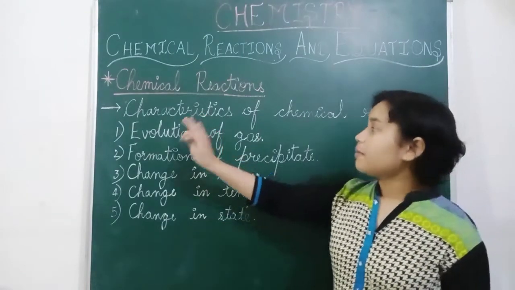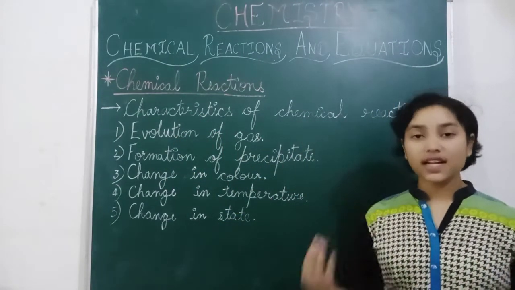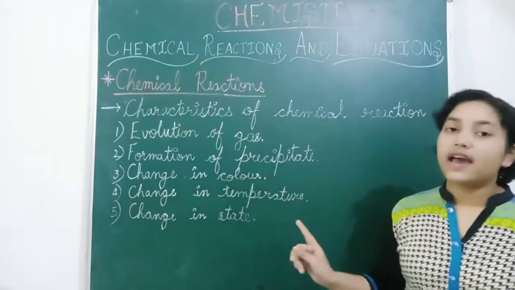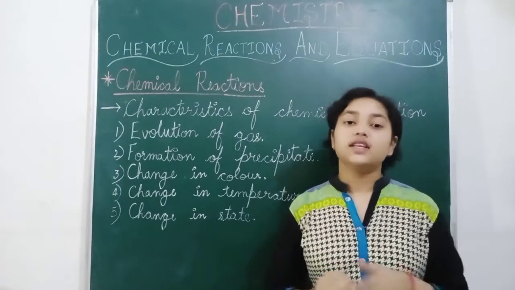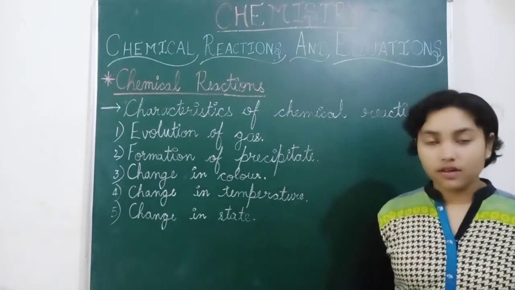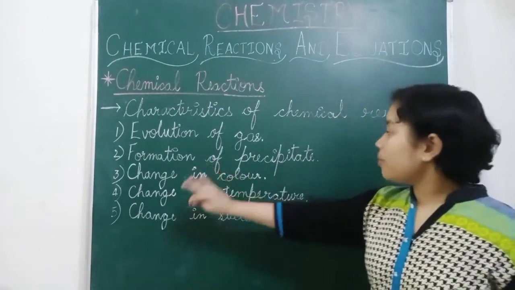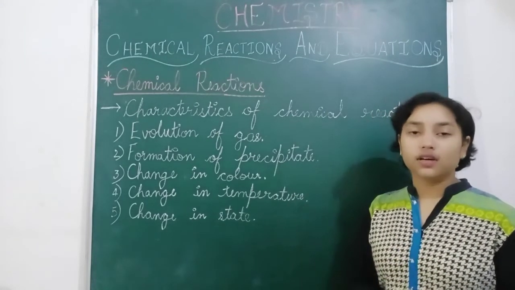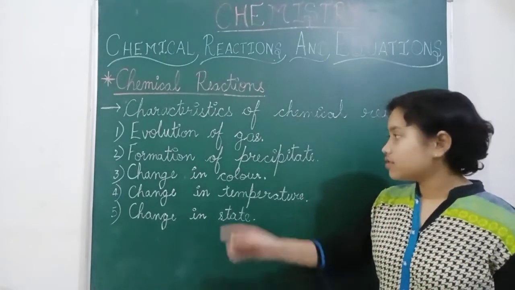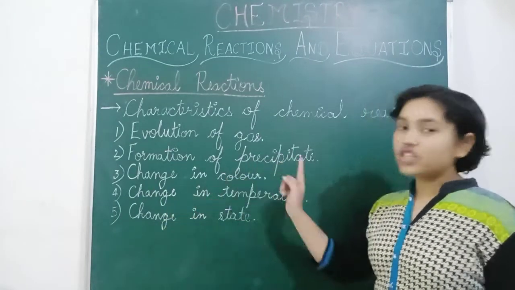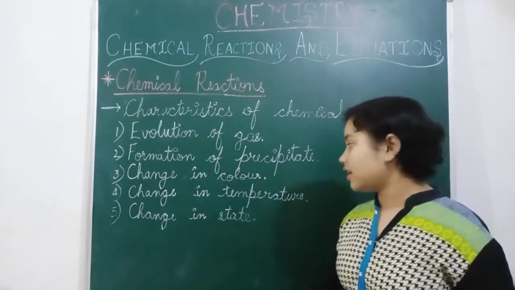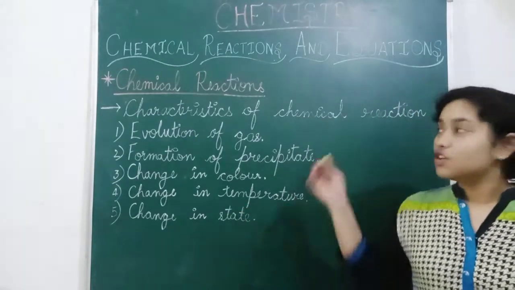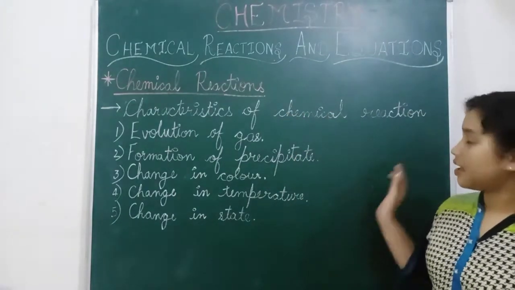Now we'll learn about the characteristics of a chemical reaction. What happens during a chemical reaction? Evolution of gas: some gases are released from the chemical reaction. Formation of precipitate: something will be left at the bottom or in the flask, and that is the precipitate. Then change in color: some reactions show change in color, some show change in temperature, and change in state. So these are the 5 characteristics of a chemical reaction.